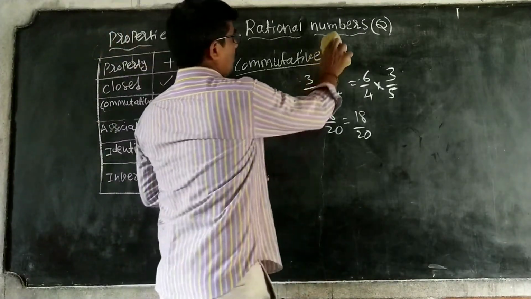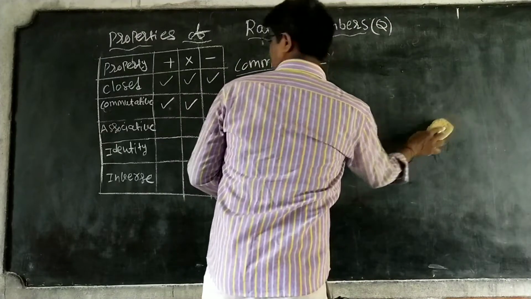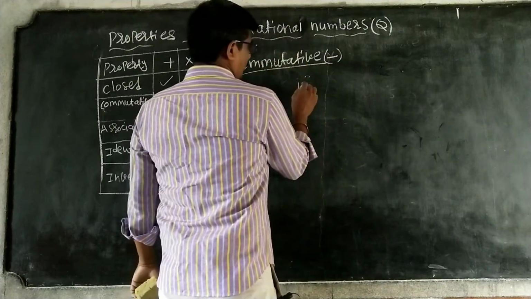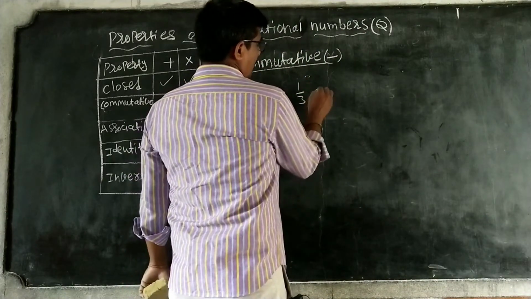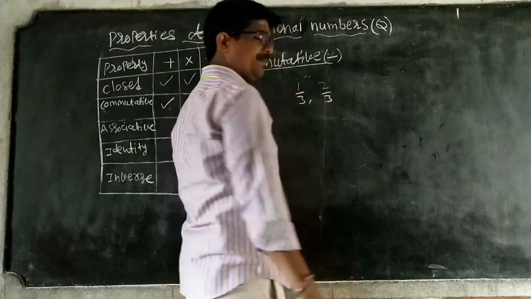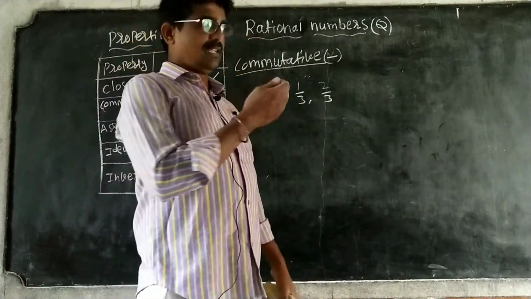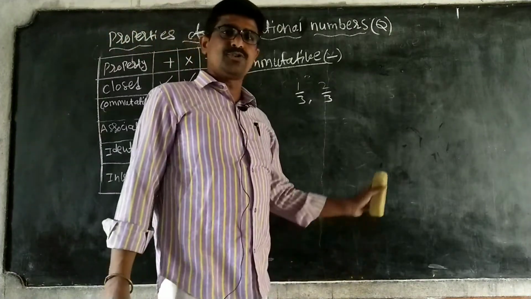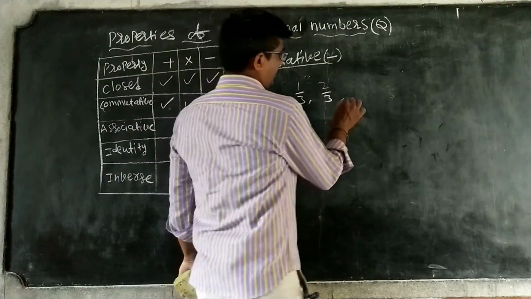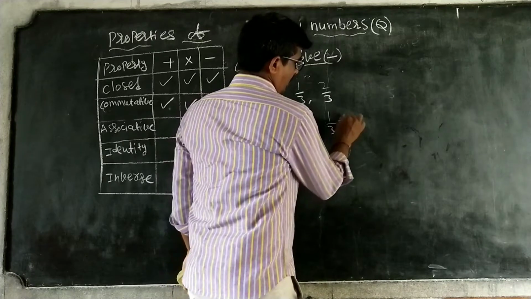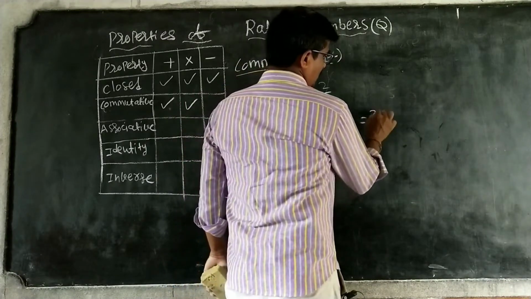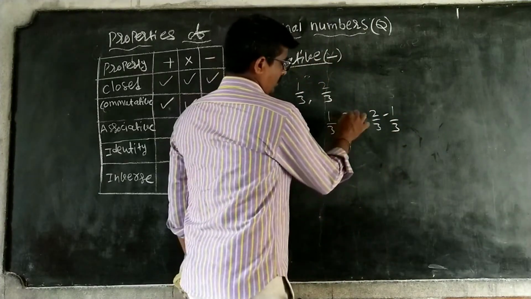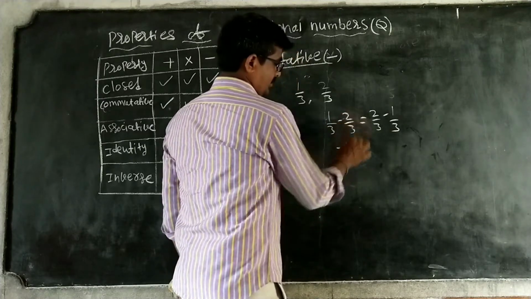Okay. Next, we are going for the operation subtraction. So 1 by 3 is one number, and 2 by 3 is another number. I am taking like fractions, so it is easy to calculate. If I take any fractions, the result should be the same. So, for example, I am taking 1 by 3 minus 2 by 3 is equal to 2 by 3 minus 1 by 3.